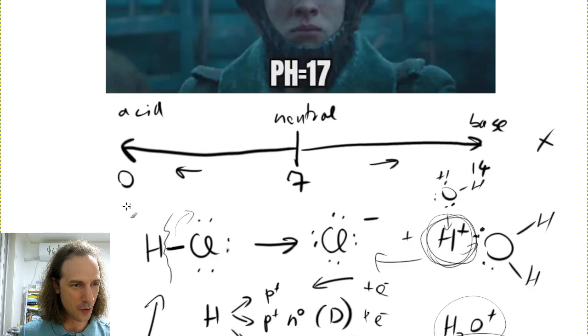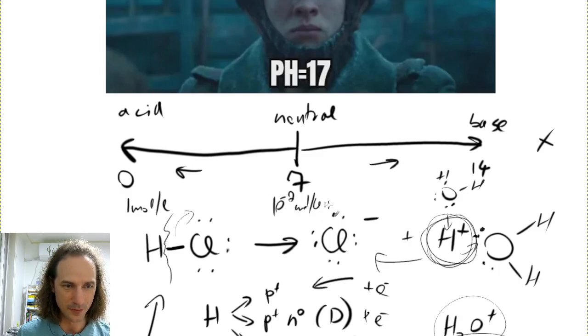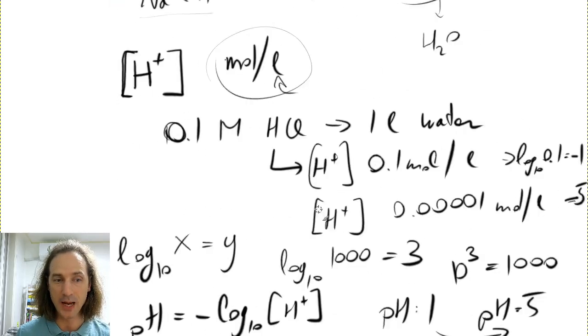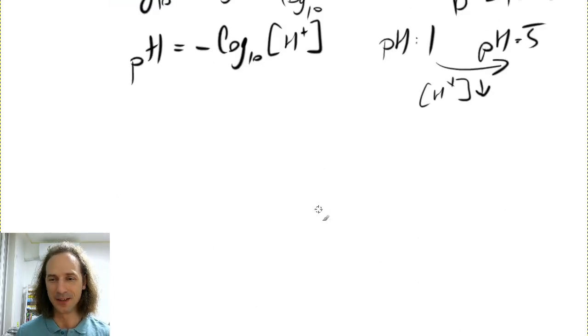So this 0 will be 10 to the power of 0. So this is going to be 1 mole per liter. And then 7 is going to be like 10 to the minus 7 mole per liter for the hydrogen ion concentration. But why is that 7? Why is a neutral solution 7?